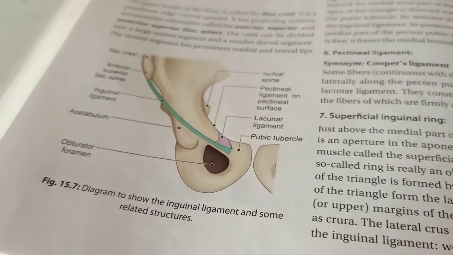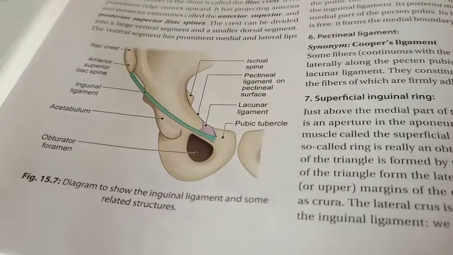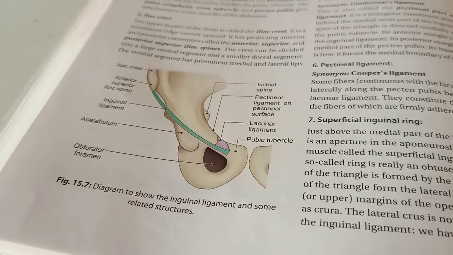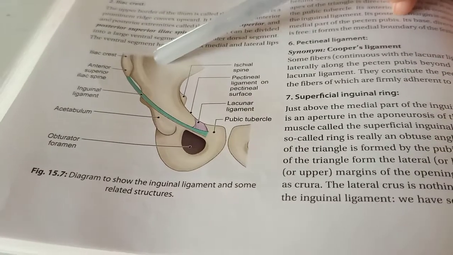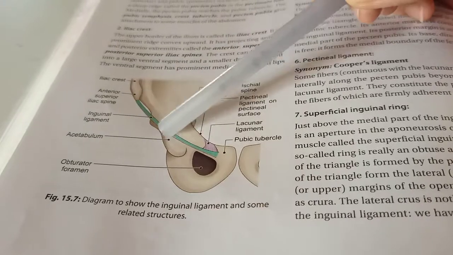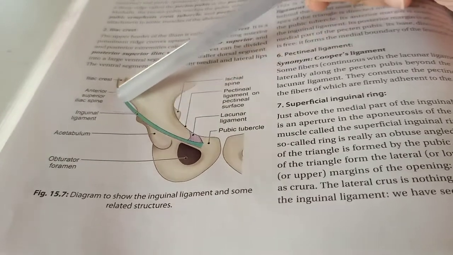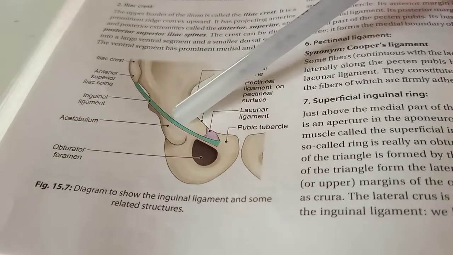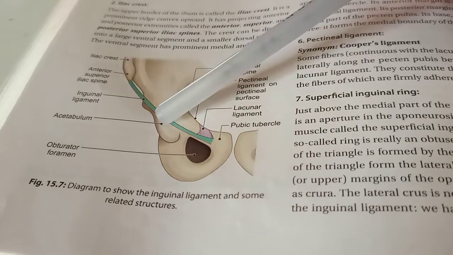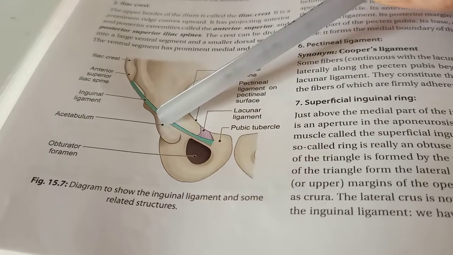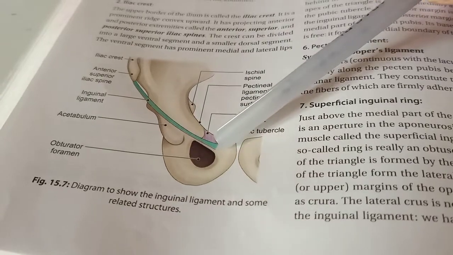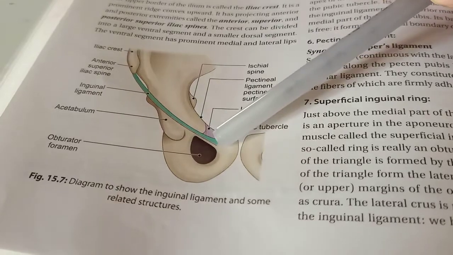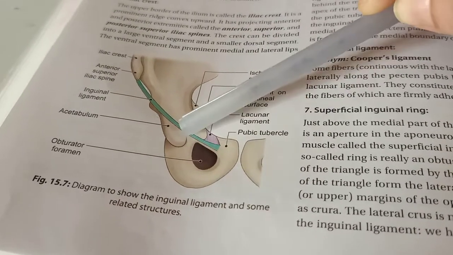Now, a further characteristic of the inguinal ligament is that the lateral half is rounded and oblique. If we take the lateral half of the inguinal ligament, it is rounded and oblique, and the medial half is grooved upwards and is more horizontal.